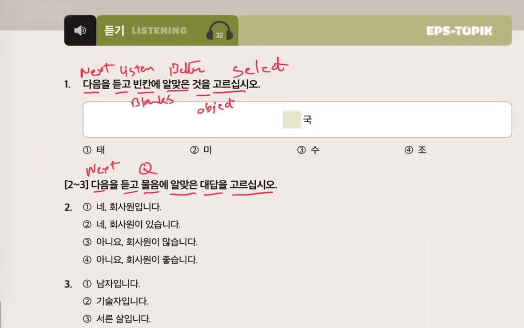Now there is the listening section. Let's get started. 1번. 다음을 듣고 빈칸에 알맞은 것을 고르십시오. 다음 next. 듣고 is listen. 빈칸에 is blanks. And 알맞은 is better. And 것을 is object. 고르십시오 select.